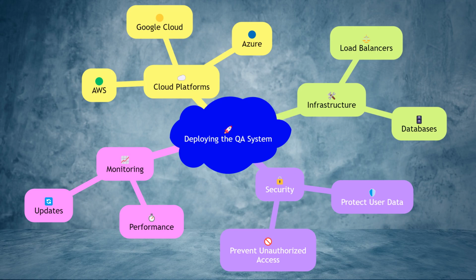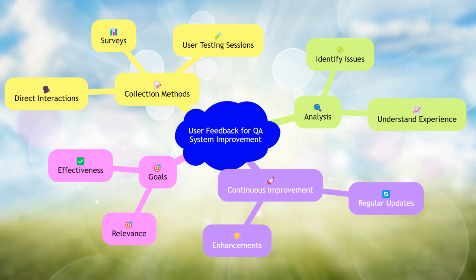Once deployed, it is important to continuously monitor the system's performance and make updates as needed to maintain its efficiency and accuracy. User feedback is crucial for the continuous improvement of a QA system. After deployment, it is important to gather feedback from users to understand their experience and identify any issues they may encounter. This feedback can be collected through surveys, user testing sessions, or direct interactions.